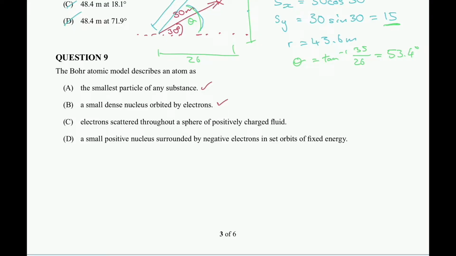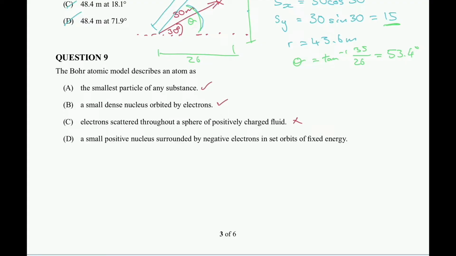Now, I don't believe this is going to be one of those ones that you guys might have touched previously, but it's clearly not the Bohr model. It's actually relating to the plum pudding model for our atomic model. So again, I'm going to cross that off. So I know definitely not C.